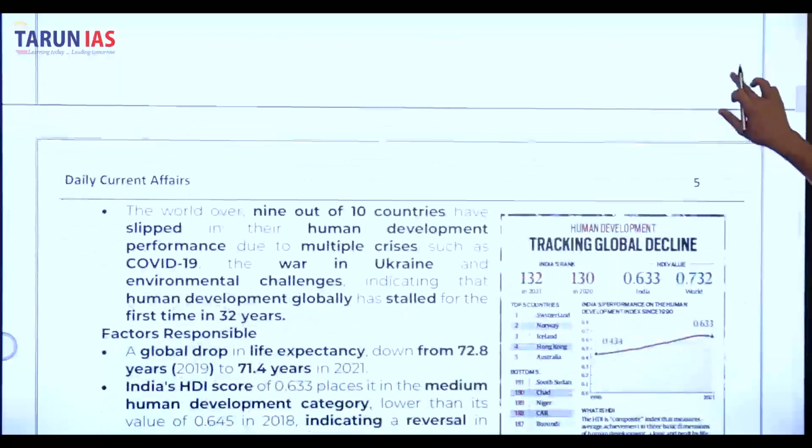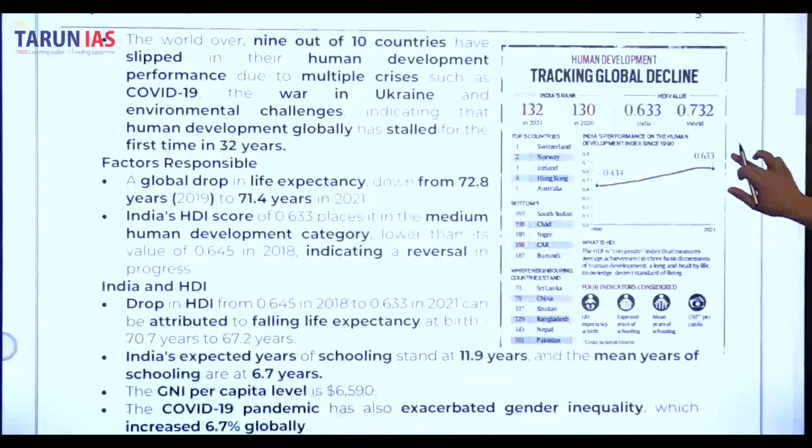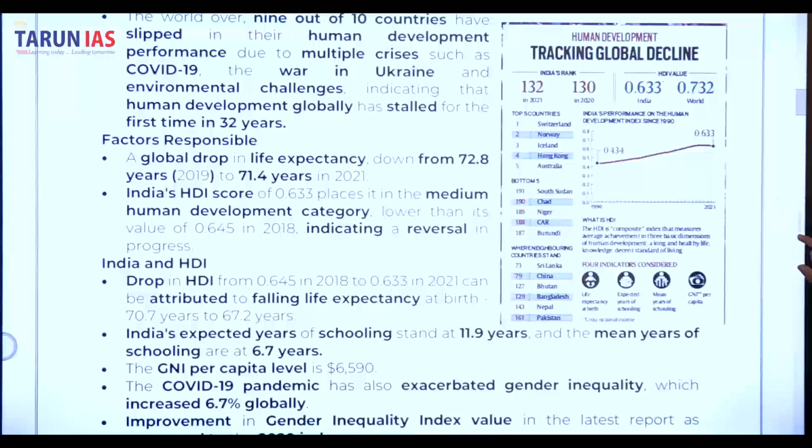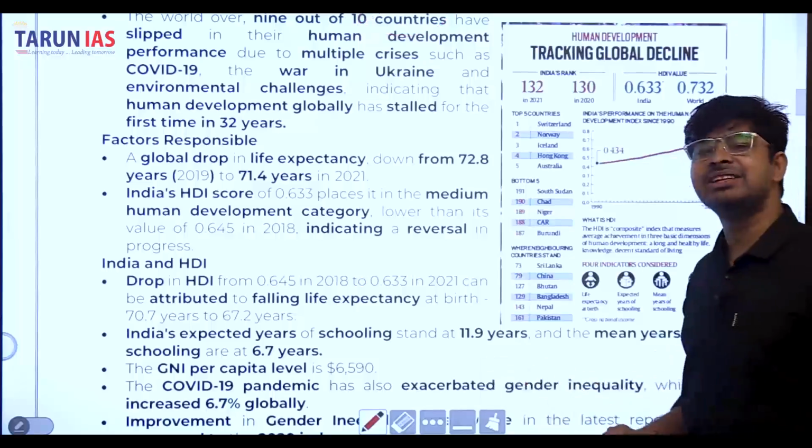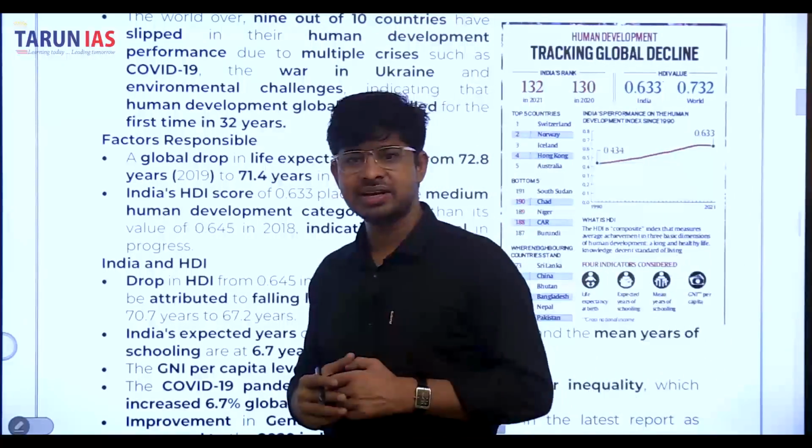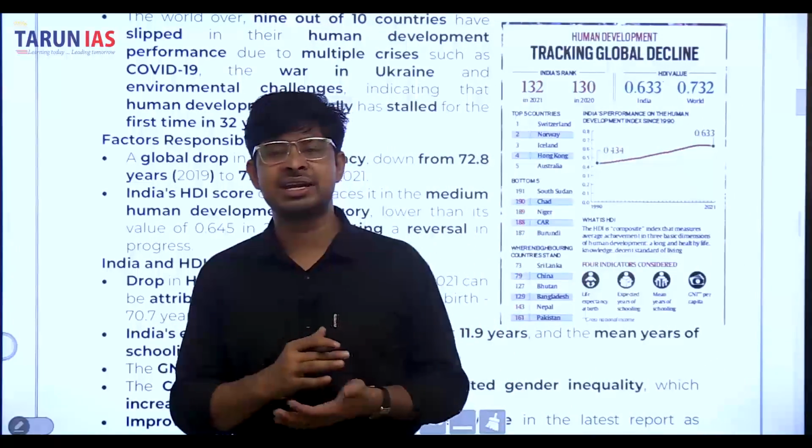What is important is that you already know about the recent announcement that India is the 5th largest economy in the world.